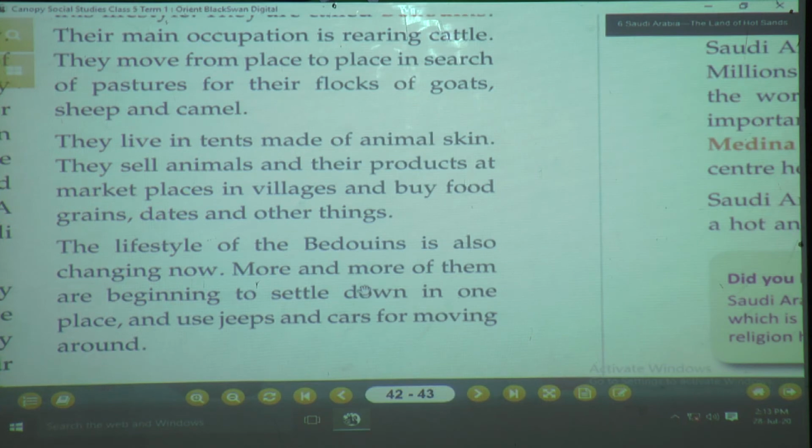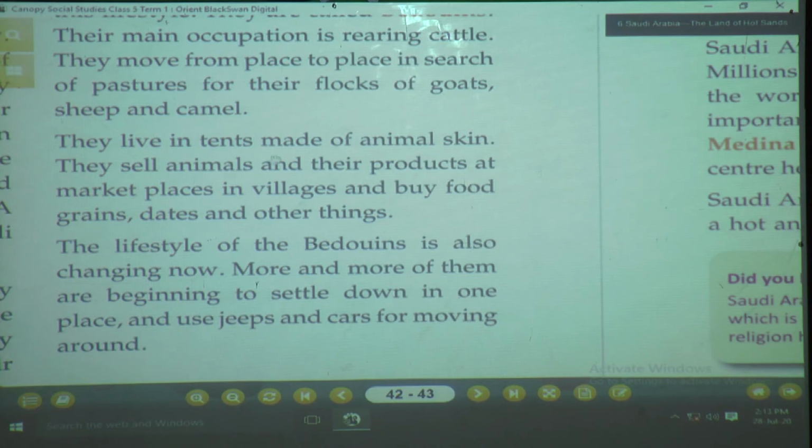So they are also settling down in a fixed place, and instead of using animals, they are using jeeps and cars to move in the desert regions.